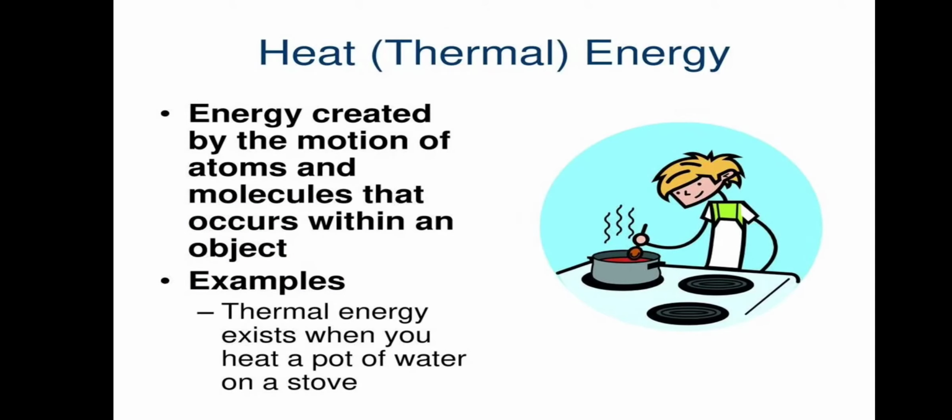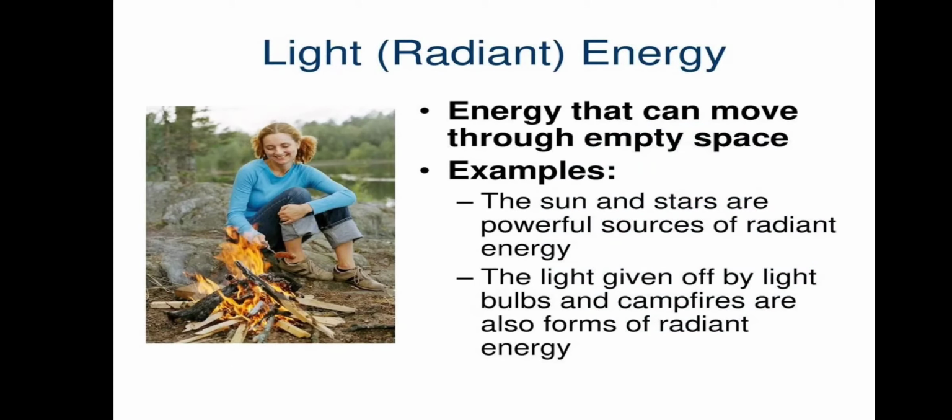Next is heat or thermal energy. When you cook your food, that means you heat your raw food, so in this way you give heat energy to your food so that it can cook easily. It is energy created by the motion of atoms and molecules within the object. For example, thermal energy exists when you heat a pot of water on a stove. In this way you give heat energy to the water so that it can boil more and more.